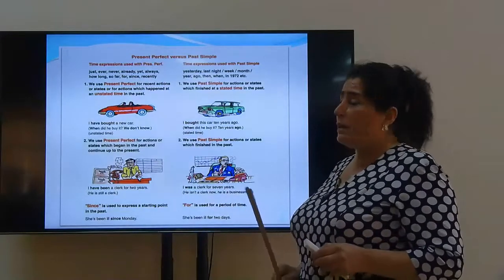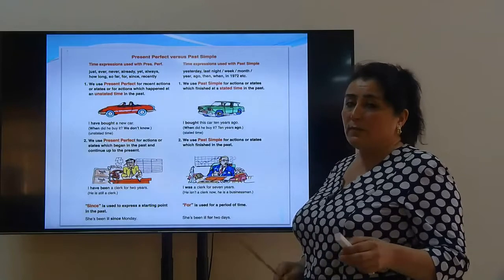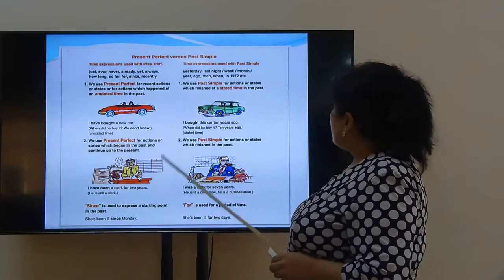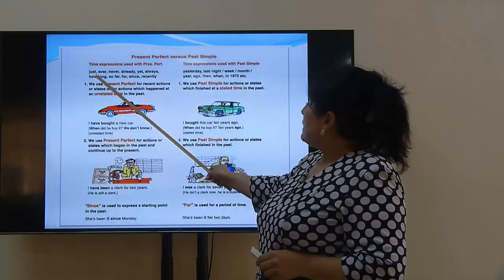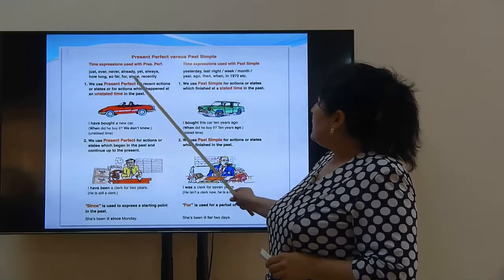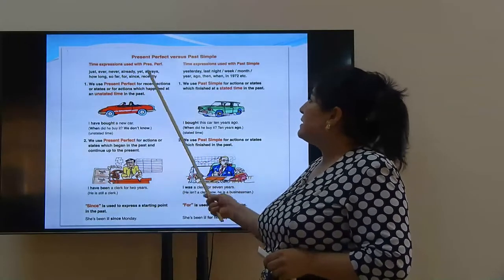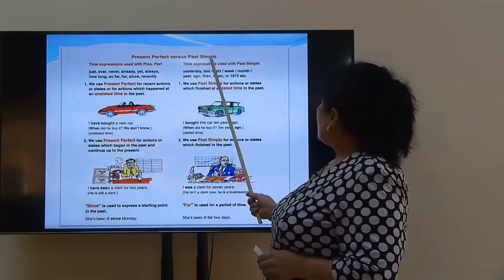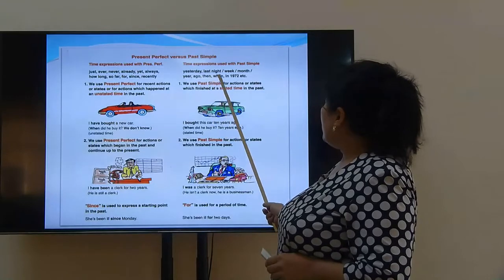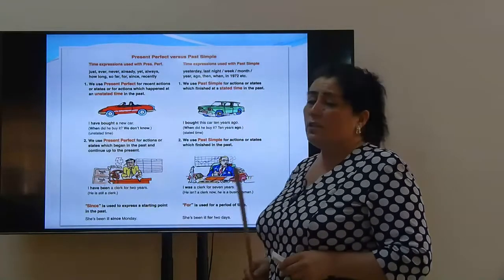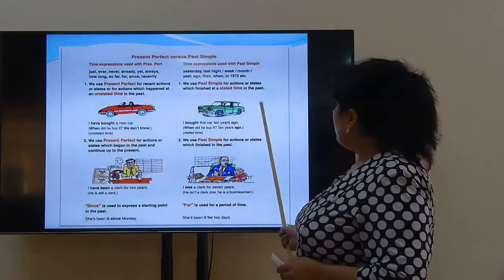Sometimes we confuse the present perfect tense and the past simple tense, but there are some differences between them. You should pay attention to these differences. For example, time expressions. Just, ever, never, already, yet, always, how long, so far, for, since, recently are used in the present perfect tense. Yesterday, last night, last week, last month, last year, ago, then, when, in 1972, and 2019 are used in the past simple.